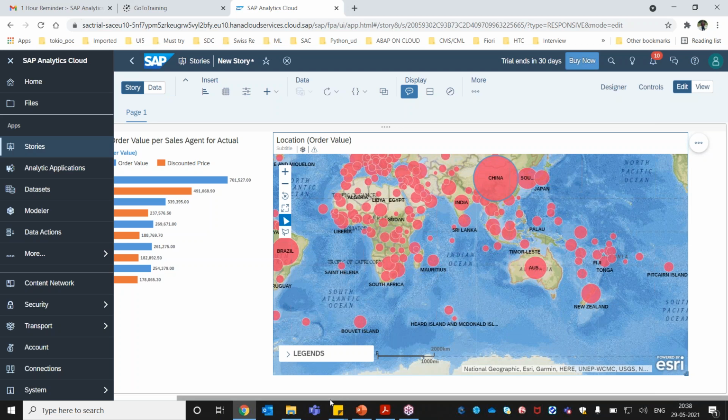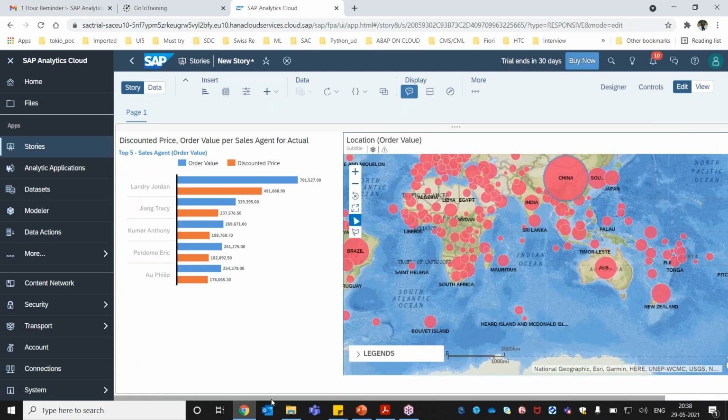This part is done. Now what I want is, whatever record I select for agent-wise, if I select an agent, I want to see in how many countries this agent has done business or made sales. All these things we can achieve here also.